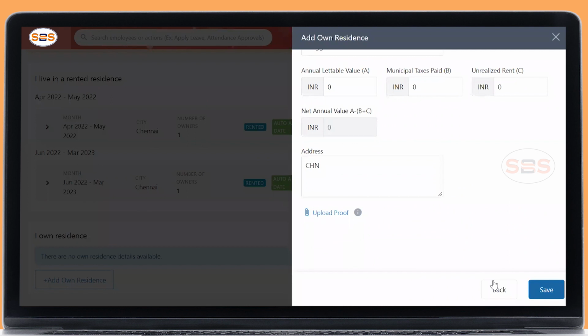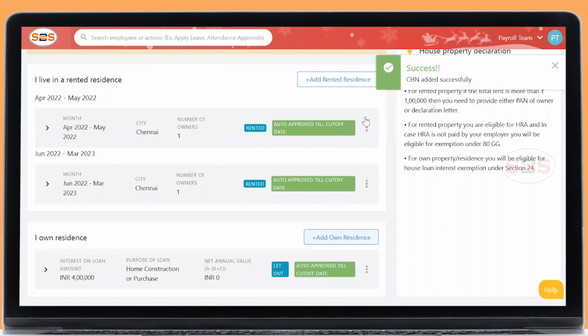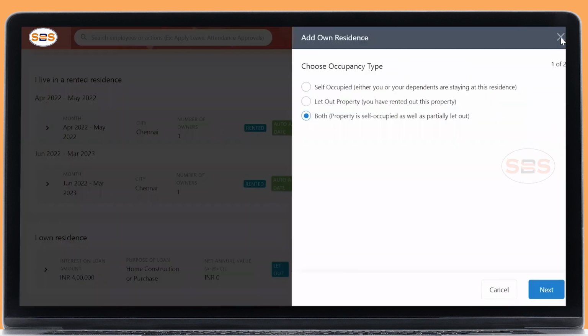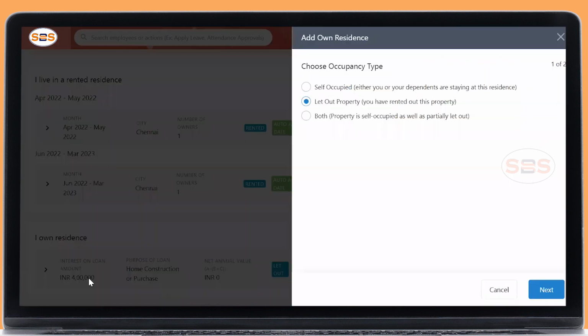If your property is both partially let out and partially self-occupied, you can declare this. Okay, and you can add n number of let out properties and declare them if you have any housing loan. Okay, so this will be considered for your calculation.